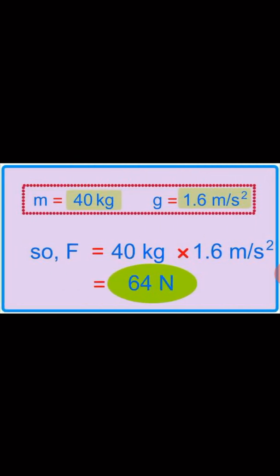Okay, let's take one more example now. Usually, if it is not given that this mass is on the earth or on the surface of the moon, the value of g is given to you in the numericals. So in this example, there's an object with mass 40 kg, and the value of g is also given, that is 1.6 meter per second square. If you want to calculate the weight of the object, weight here is given by F.